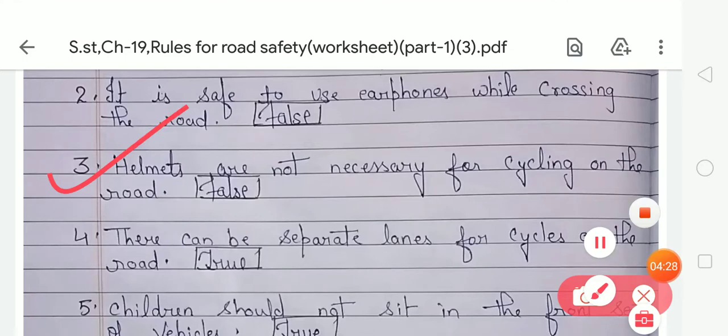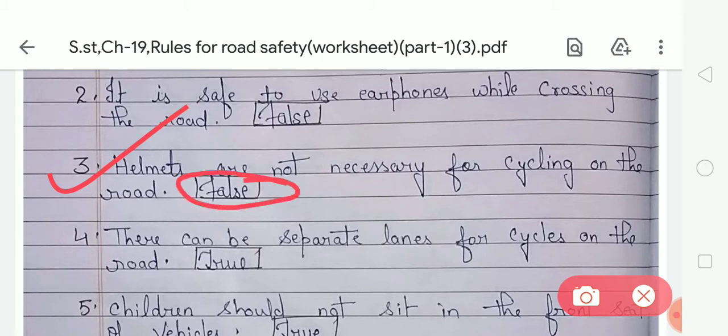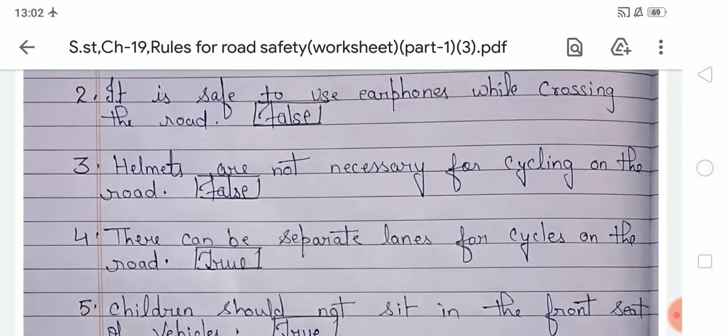Helmets are not necessary for cycling on the road. Is this statement right or wrong? A helmet is necessary for cycling on the road because it will protect your head from injury. So your third statement is also wrong, and you have to write false in this given box, and here false is already written. Now come to the fourth number.